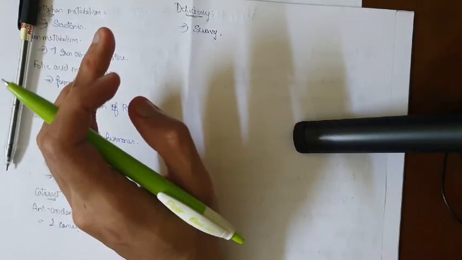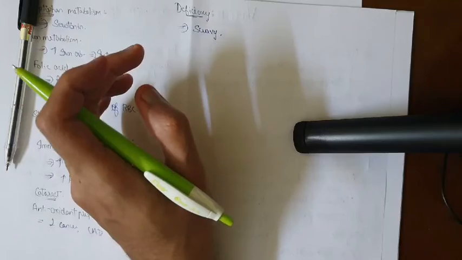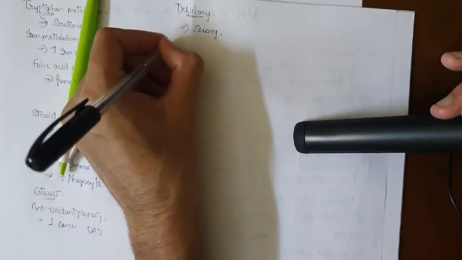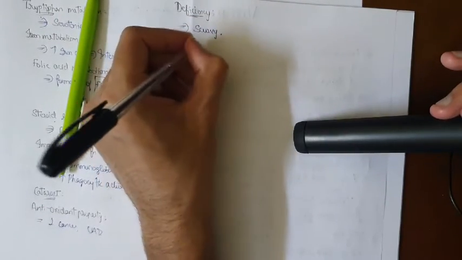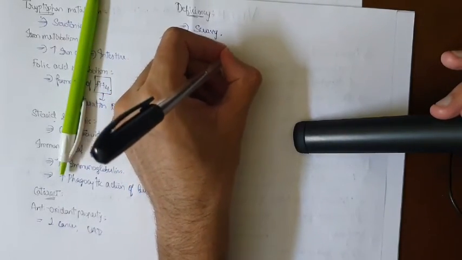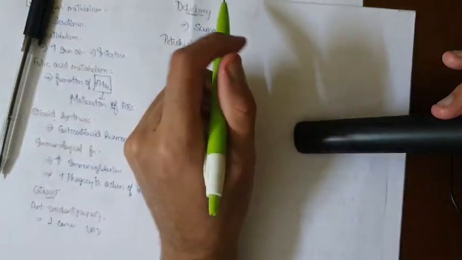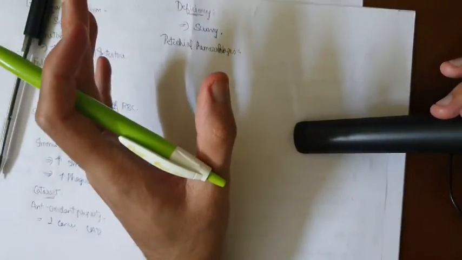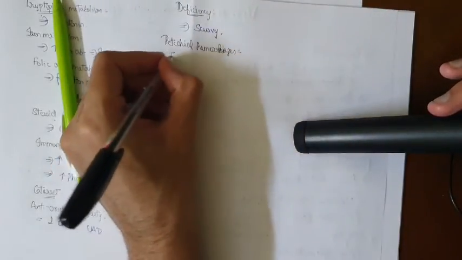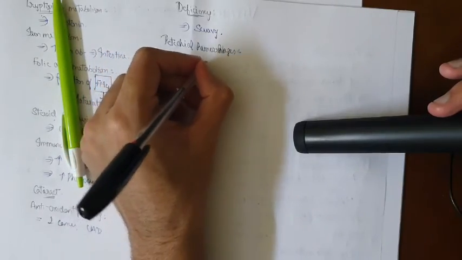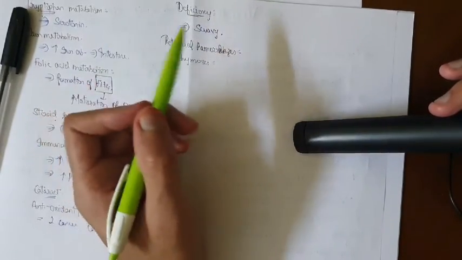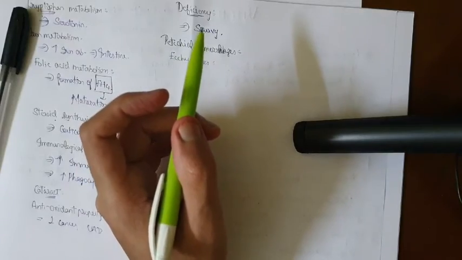Okay, so in your book they have given petechial hemorrhages, nothing but the rupture of capillaries. Due to the rupture of capillaries, there will be lack of intercellular substances. Okay, even they have given you ecchymosis, that is even hematoma in severe conditions, and internal bleeding can also occur. Okay, in the conjunctiva and in the retina.